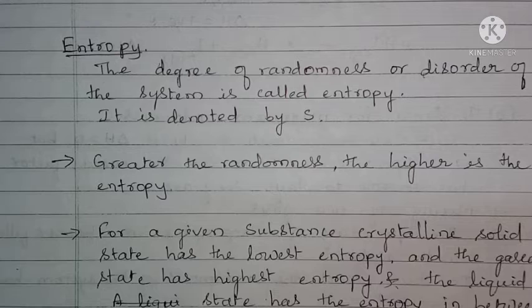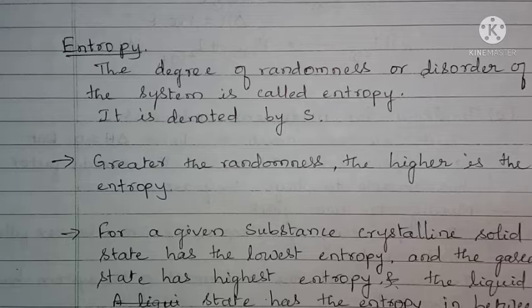Whether the system is in order or has disorder or randomness, the measure of that randomness we measure in terms of entropy.